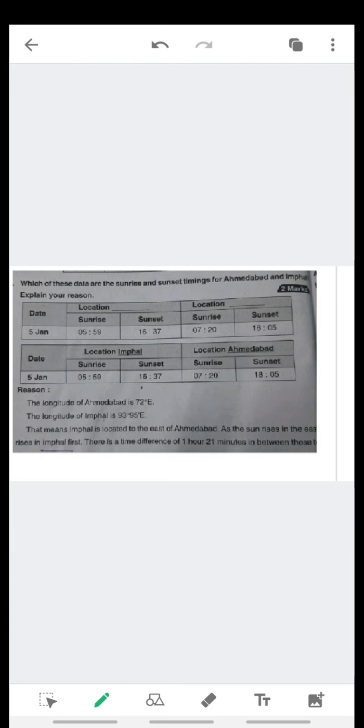This table shows the time difference between two places in two states, Imphal and Ahmedabad. Go through this example. Like this, time difference tables are also important from our examination point of view. So prepare this kind of example.